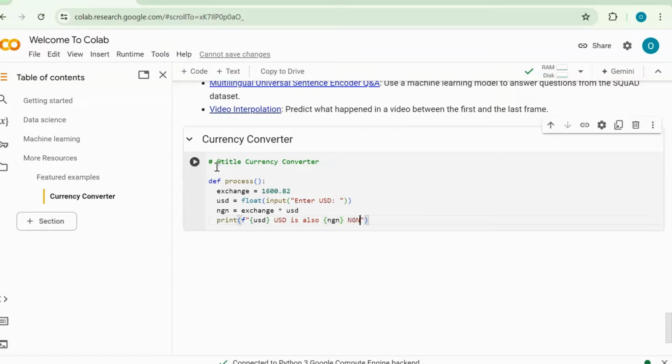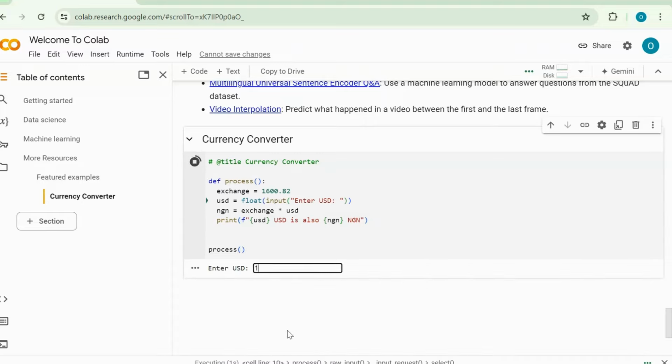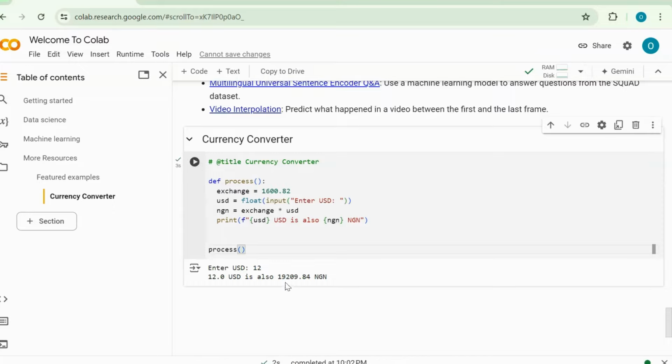Now, for us to run this, we need to call the process by saying process and then the brackets. And now let's run this. If I say 12, just 12 USD is also the same as 19,209.84 NGN. Now this is one way to create a currency converter.